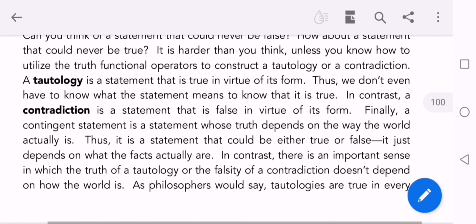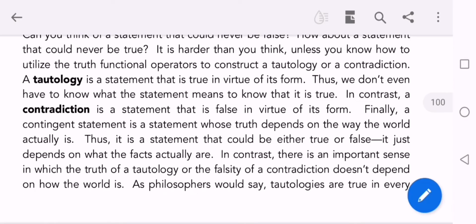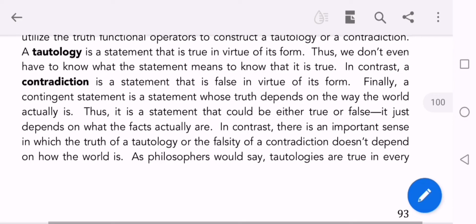Similarly, there are statements which are always false. The statements that are false in virtue of their form are called contradictions. And there are statements that may be false or true, depending upon the actual situation in the world or in reality. That is called contingent statements.